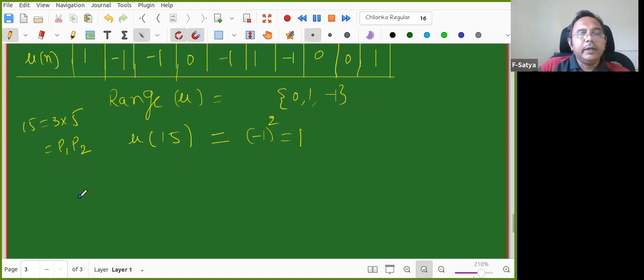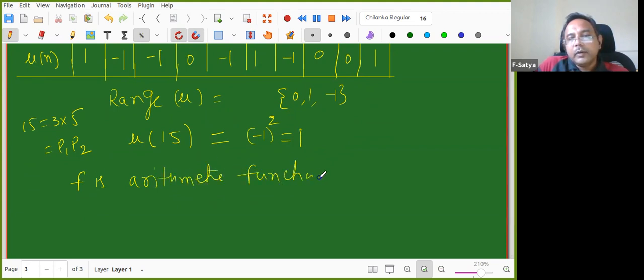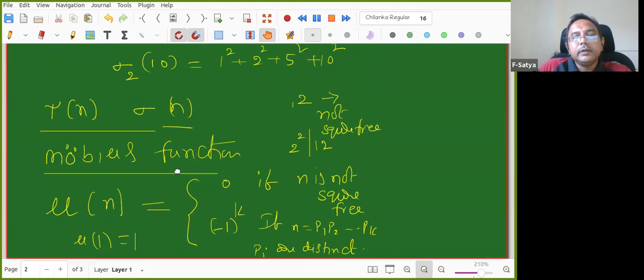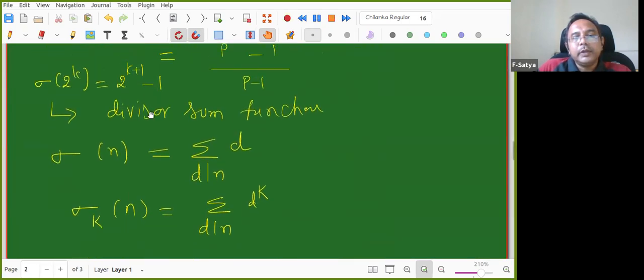Okay, now I am defining something. If f is an arithmetic function, I am defining a new function from this function. That is called the divisor sum function. I think earlier I made a mistake, one more mistake I did. So I wrote divisor sum function. Let us keep it, but actually it is the divisor sum function of f, I can say.